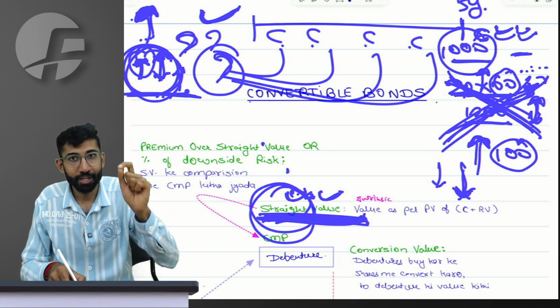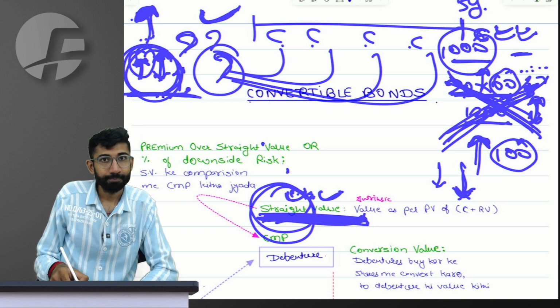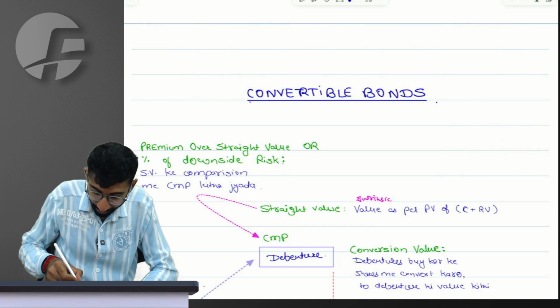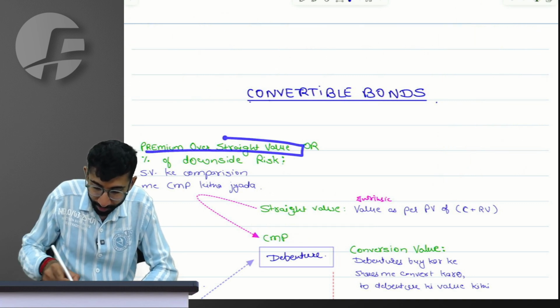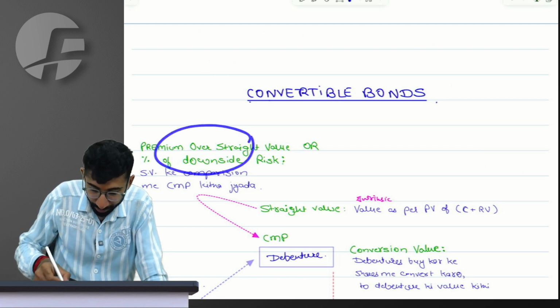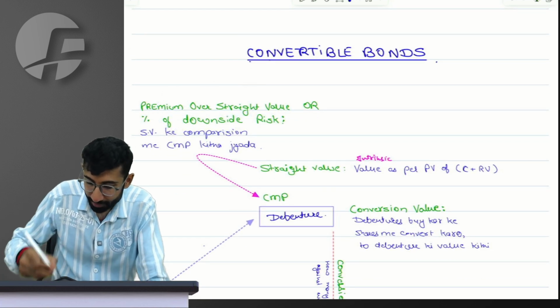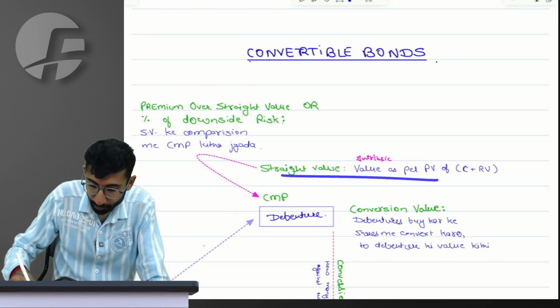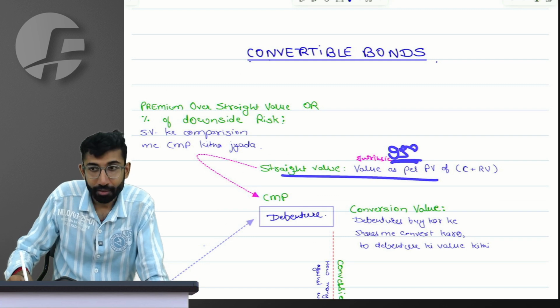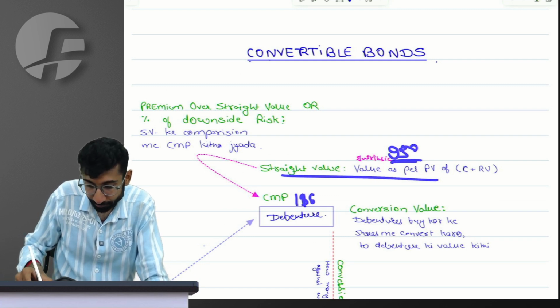So if I have to calculate the premium over straight value of a bond, you would be able to understand it on your own now. Straight value, for example, is 950, but the price on the market is right now 1100.